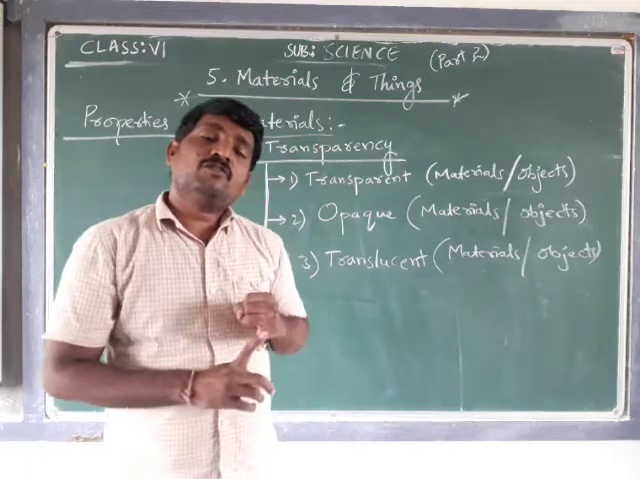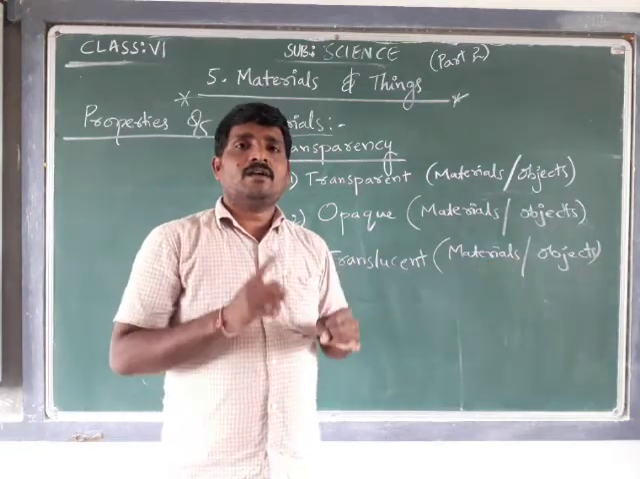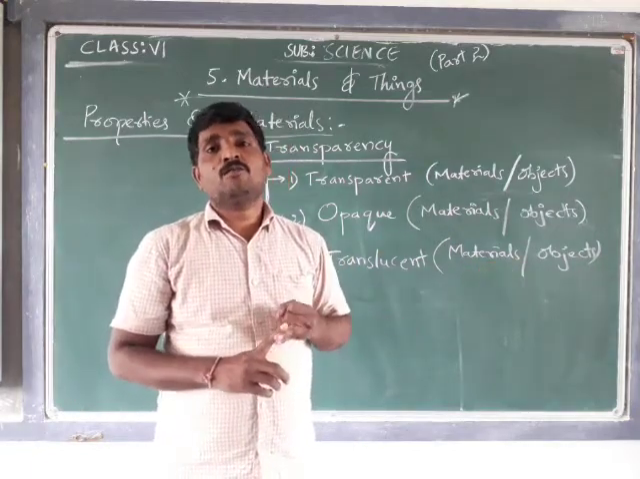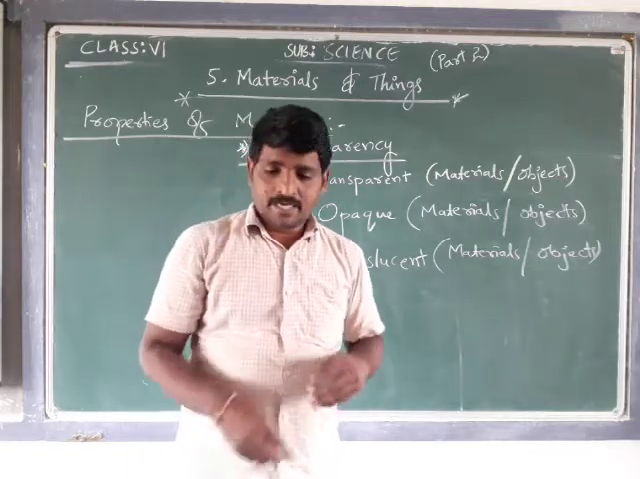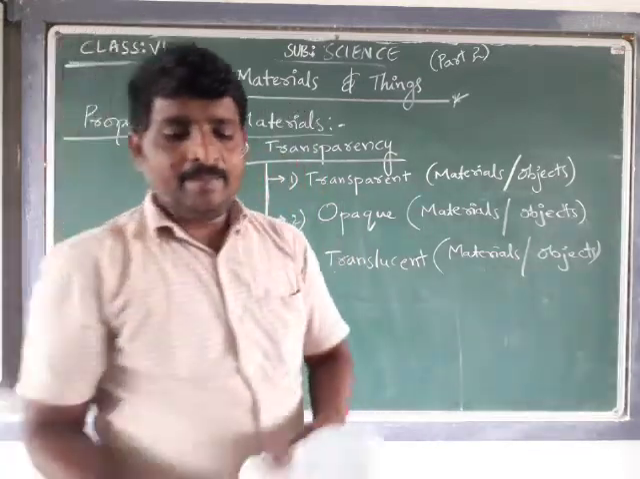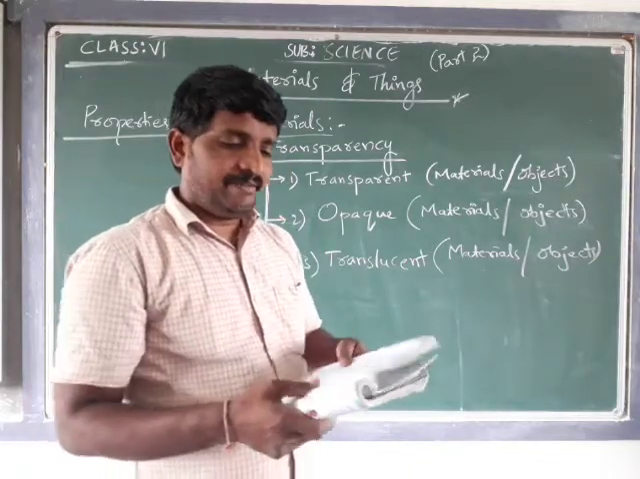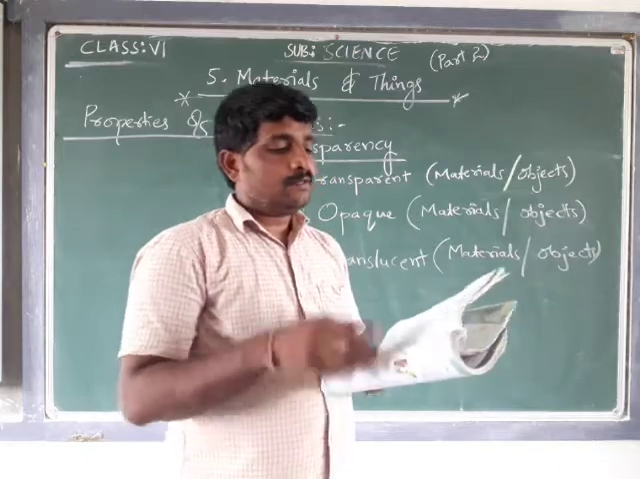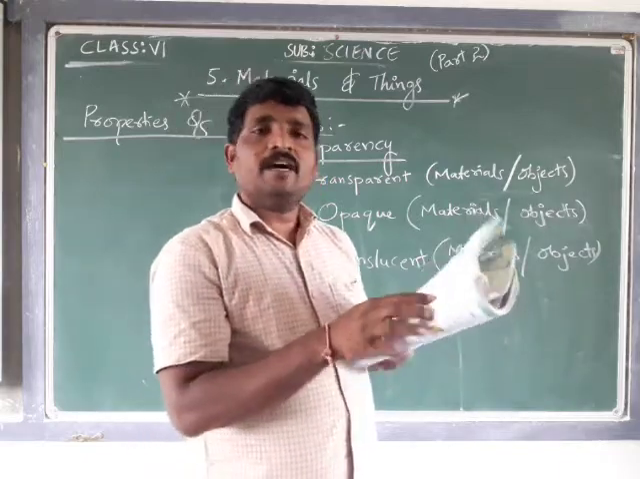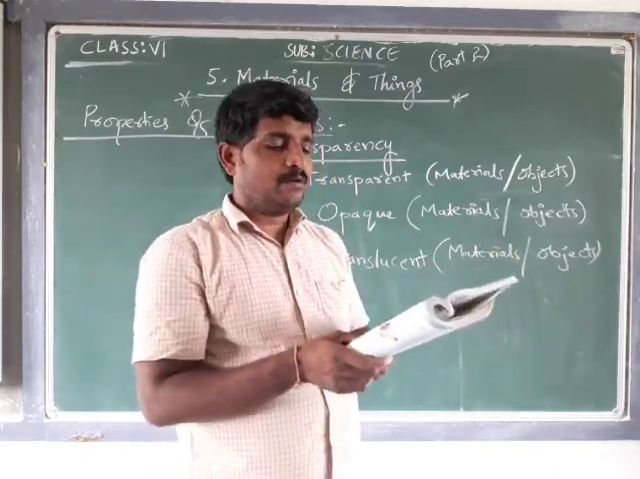Okay, the objects through which we can see the other side are called transparent. The objects through which we cannot see the other side are called opaque objects. Okay, we have a table here as activity 3. We have to identify the transparent and opaque objects from the table given. If it is transparent, we write transparent. If it is opaque, we write opaque.